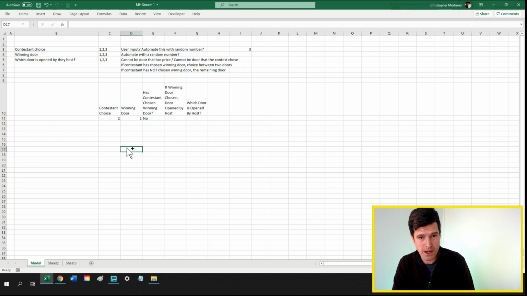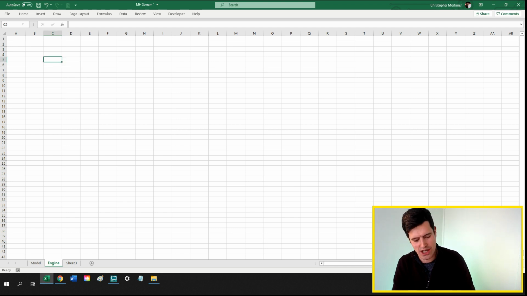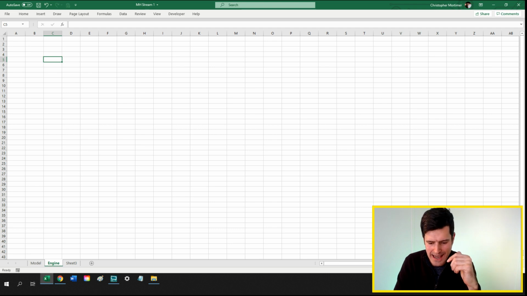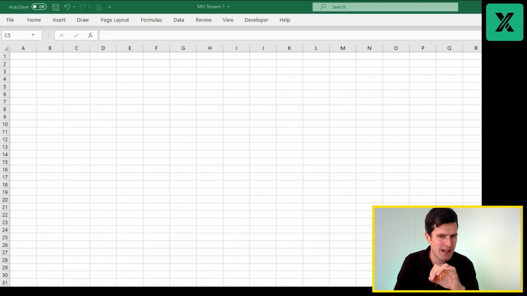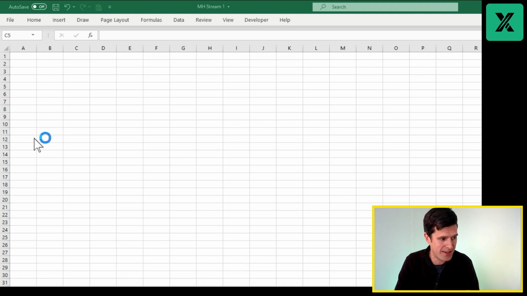So control and page down. On my laptop, it's control function and page down. Alt-O-H-R to rename the sheet. And let's say lists. No, let's say engine. So we've got the classic engine sheet here. Yes, it's back, guys. Fans of the channel will be used to the engine sheet. So I'm going to use this engine sheet to house some supporting data, which is going to support that previous calculation of choosing between two doors that I just mentioned.